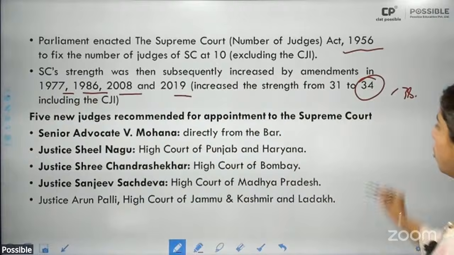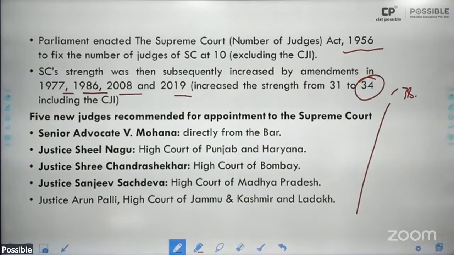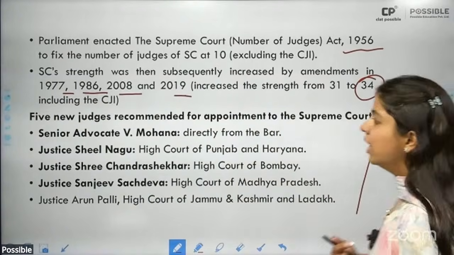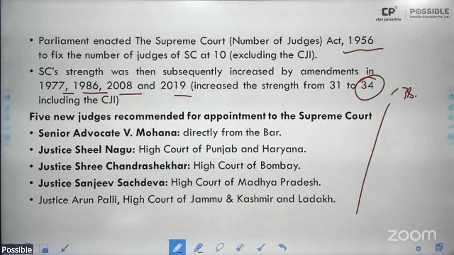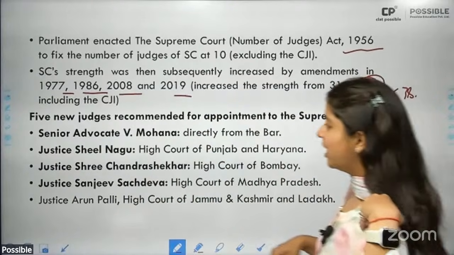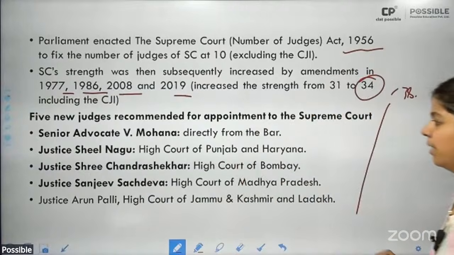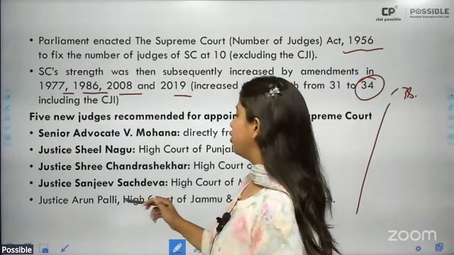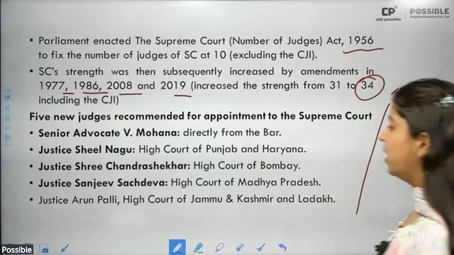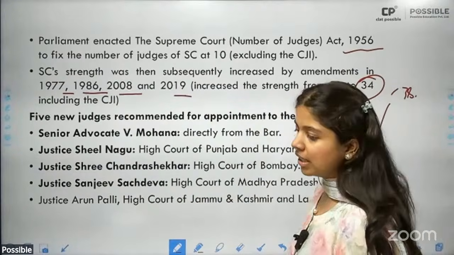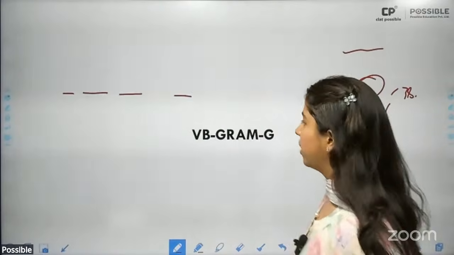All right. Also, 5 new judges have been recommended for appointment to the Supreme Court. So one is Senior Advocate V. Mohana, who has been directly chosen from the bar. Then Justice Sheel Nagu, the High Court of Punjab and Haryana. Justice Sri Chandrasekhar from the High Court of Bombay. Sanjeev Sachdev from High Court of Madhya Pradesh. And Justice Arun Palli, High Court of Jammu and Kashmir and Ladakh. Do remember the names of these 5 new recommended.